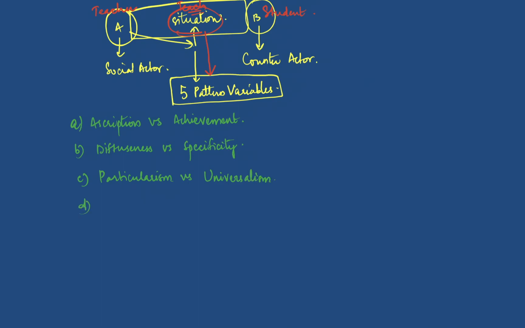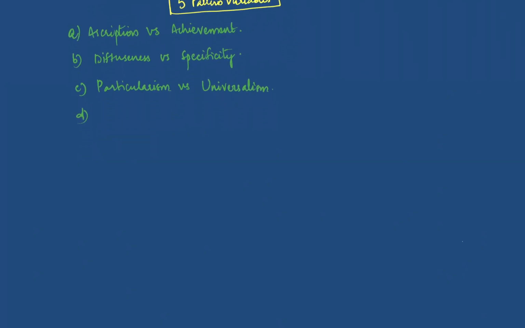The fourth one is affectivity versus affective neutrality. You see the terms that Parsons has been using to make us all confused, but don't worry, I'll explain everything in detail. Then you have collective orientation versus self orientation.